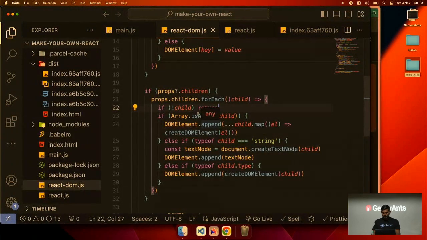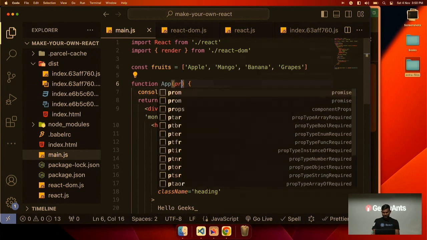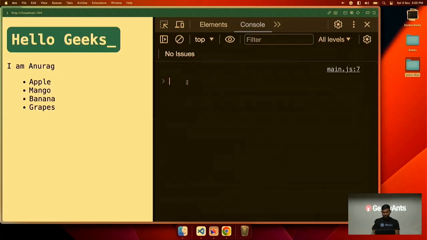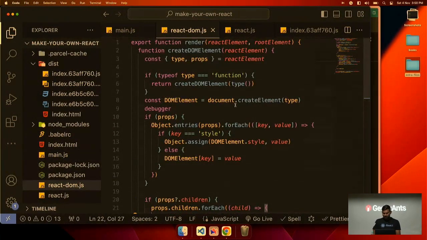Now the error is coming that here we have passed, we are trying to destructure it. But let's see what the prop is. First the prop should come, then we can destructure it. Now if we try to console log props, it is undefined because when we are calling this function here, we are not passing props.